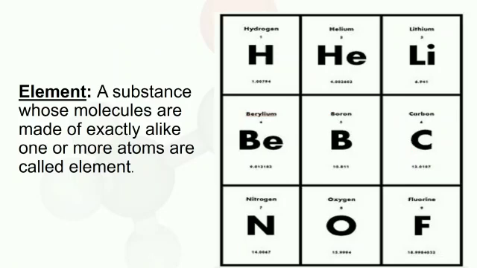Elements. A substance whose molecules are made of one or two atoms which are exactly alike is called an element. We do not get different substances by the decomposition of an element. The smallest particles of an element are made of only one type of atom. We cannot see an atom with our naked eye, but when crores of atoms come together, their total volume is large enough to be visible to our eyes.